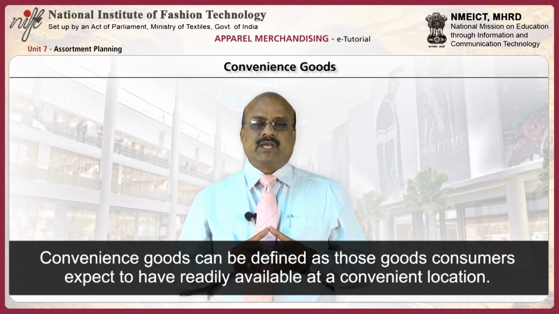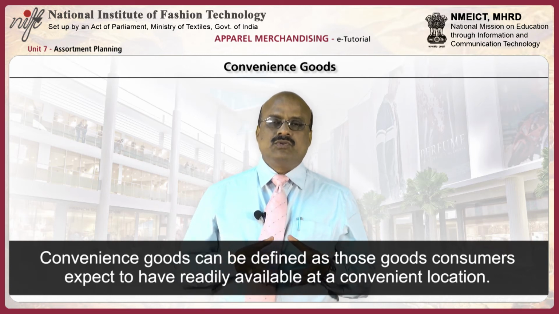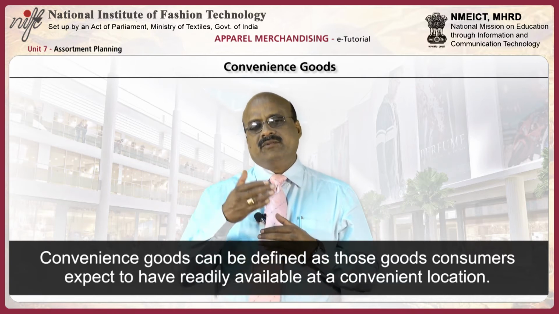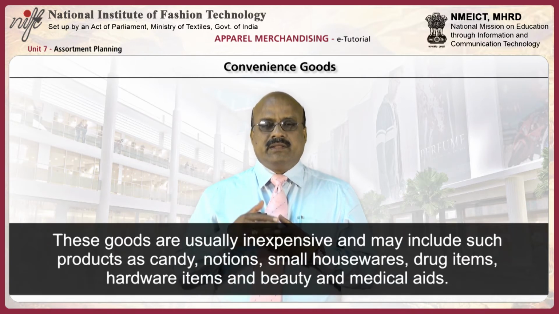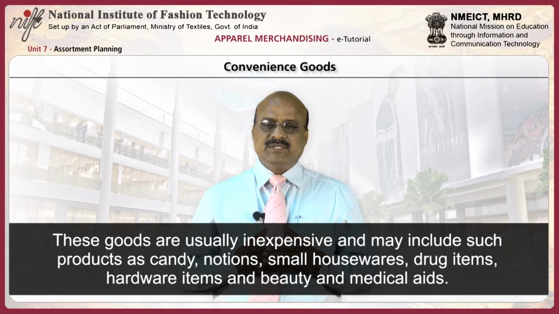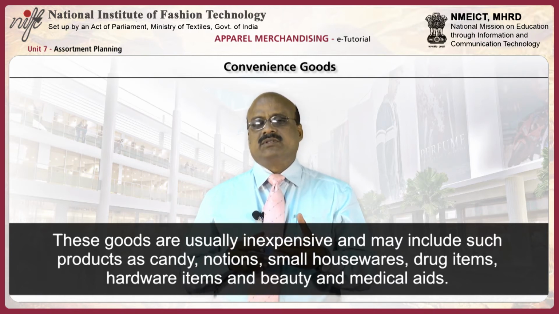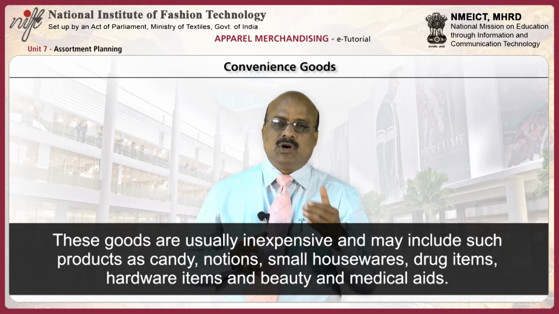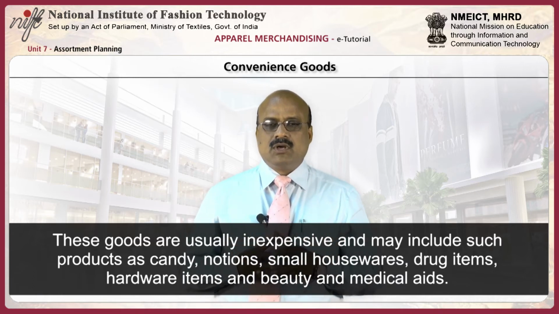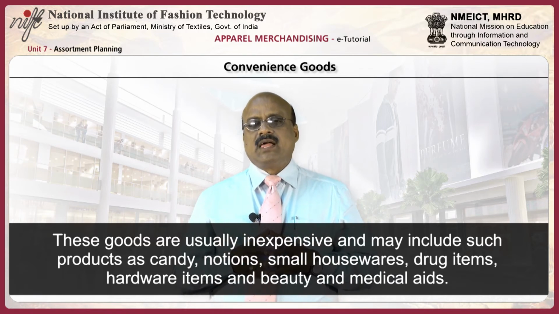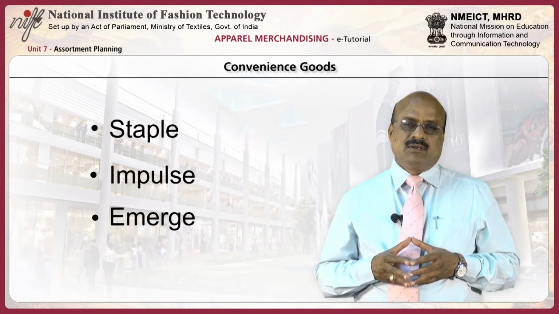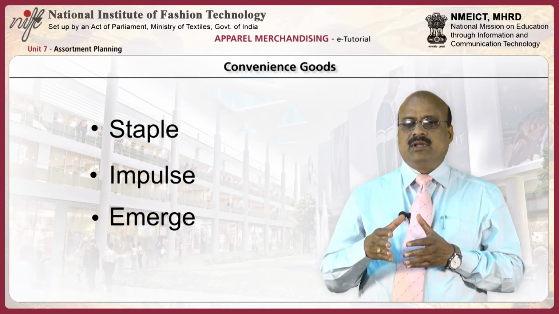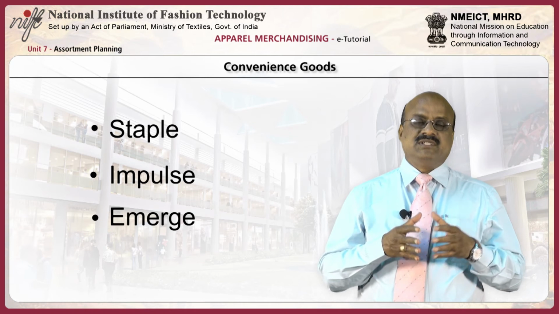Convenience goods can be defined as those goods consumers expect to have readily available at a convenient location. These goods are usually inexpensive and may include such products as candy, notions, small housewares, drug items, hardware items and beauty and medical aids. Convenience goods can be further classified into staple, impulse and emergency goods.